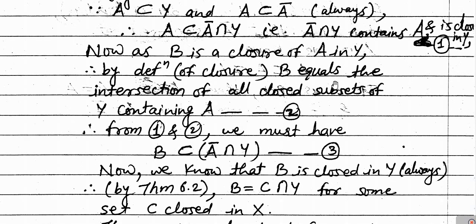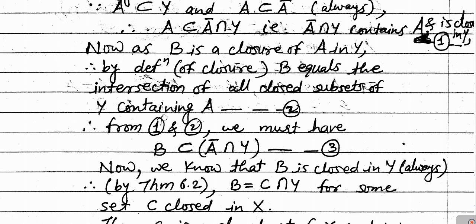Then from 1 and 2, what is clear? From 1, A bar intersection Y contains A and it is closed in Y. And from 2, B is equal to the intersection of all closed subsets of Y which contain A. So from 1 and 2, it is clear that B is contained in A bar intersection Y. Let us denote this by the relation number 3. Now only one thing is left to show, that A bar intersection Y is contained in B. So we'll show that also.